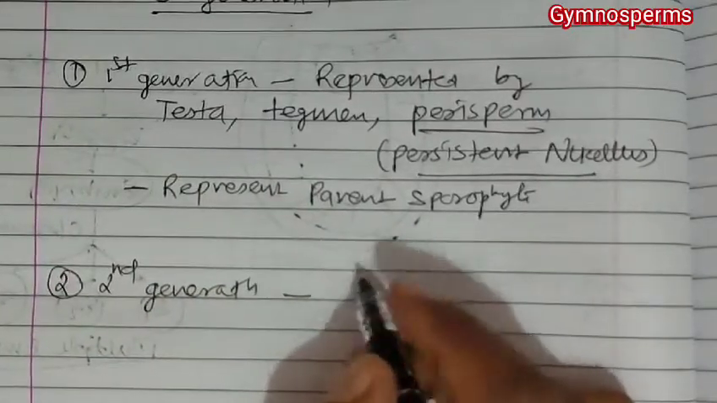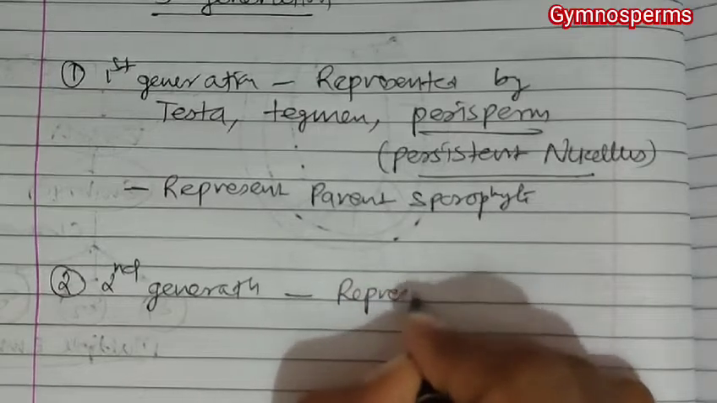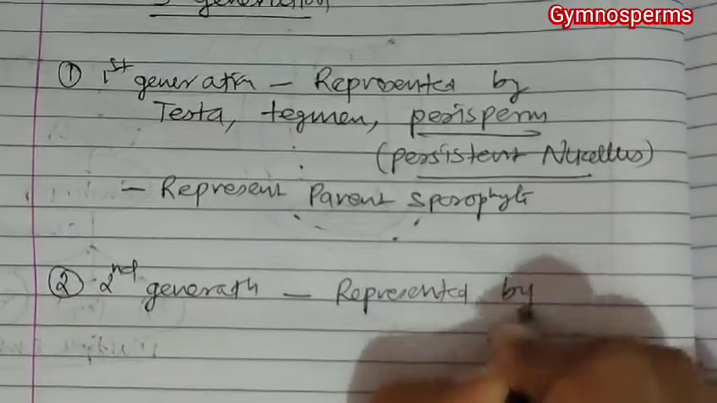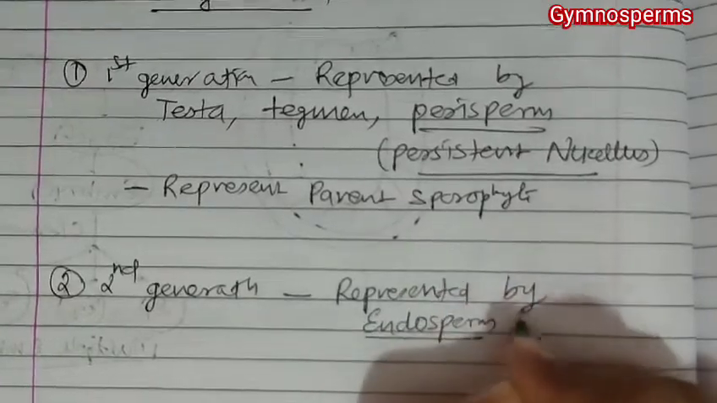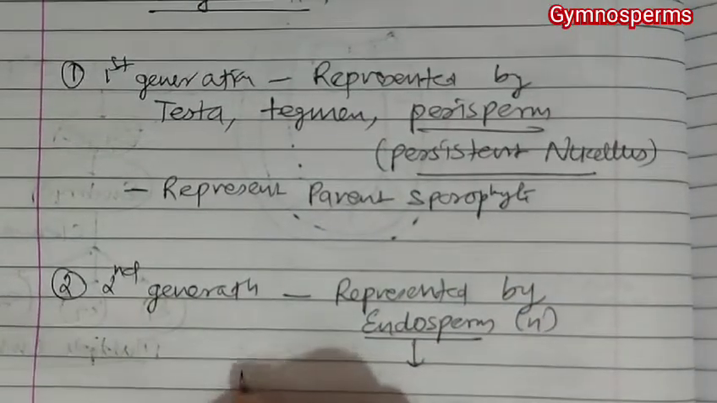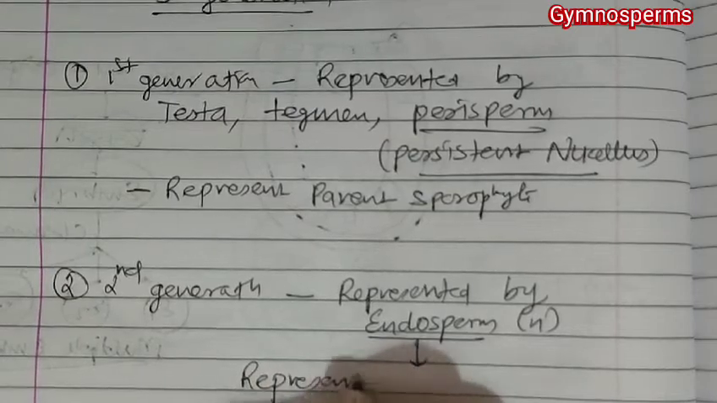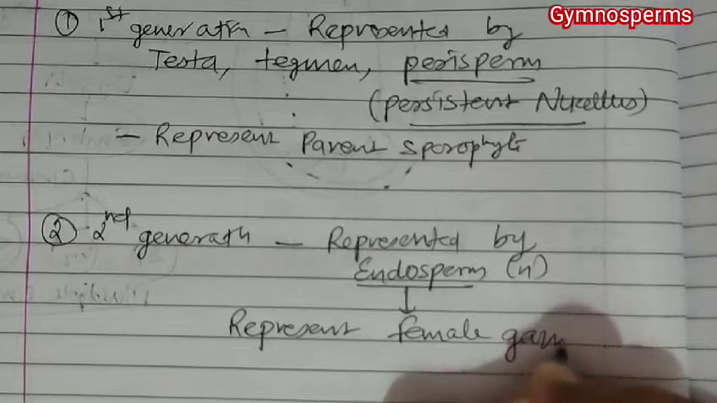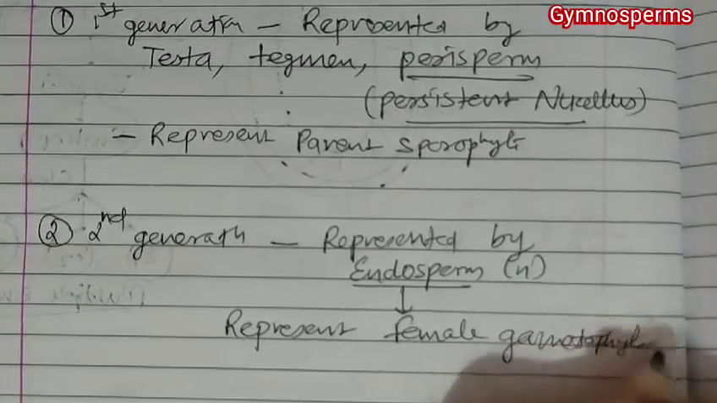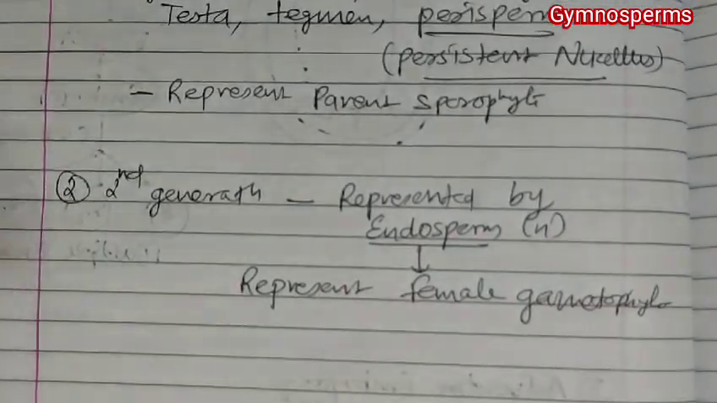Next, the second generation is represented by endosperm. An endosperm is haploid, so it represents the female gametophyte.